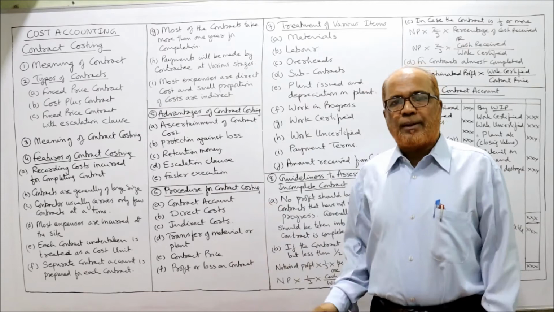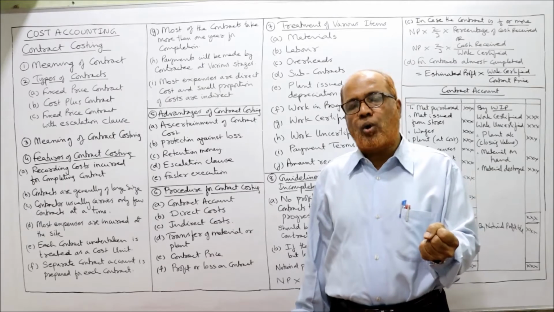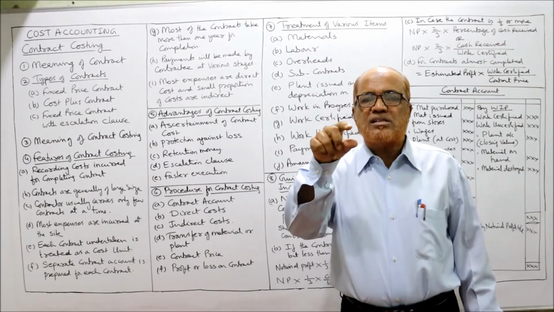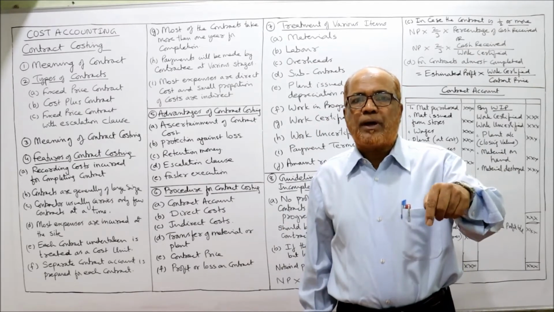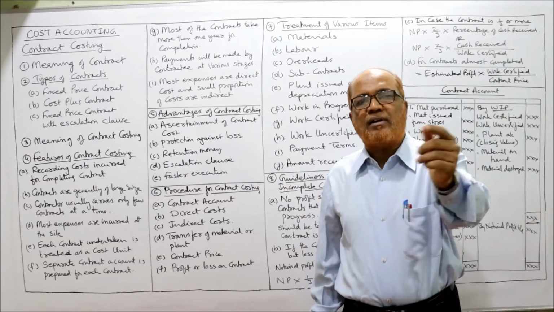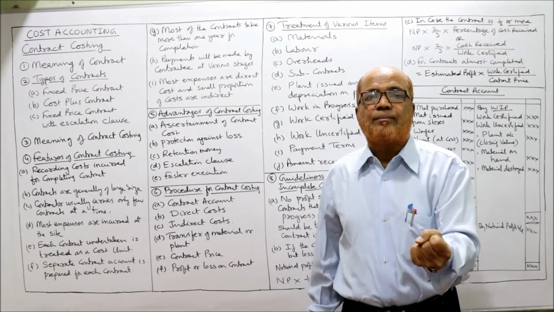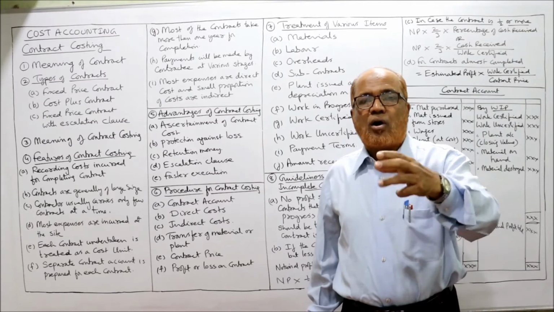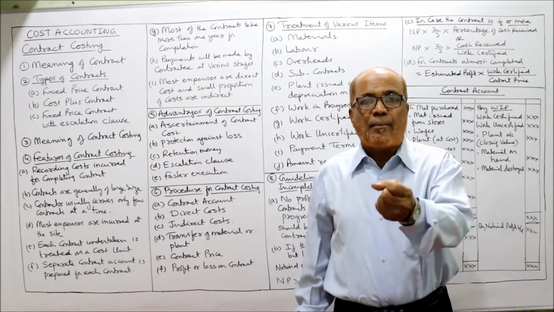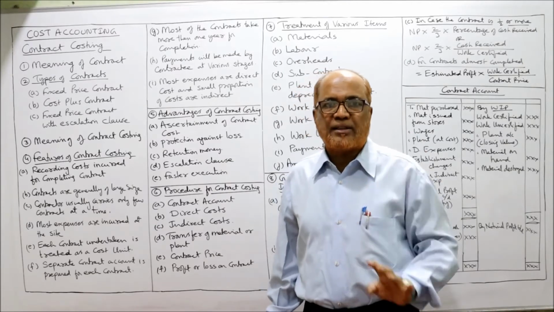Next one is retention money. The contractee will be in a better position by retaining some amount. He will not pay the whole amount. In the agreement of contract, the retention clause will be written. What is this retention clause? The contractee will not pay all the money which is certified. Only 80 to 90% of work certified will be paid by the contractee. Remaining 10-20% will be withheld by the contractee. Suppose if there is a faulty work or if the work is not completed within the stipulated time, he will be in a better position. So some amount is withheld by the contractee, he will not pay the whole amount. When the contract is completed, he will make the full payment.